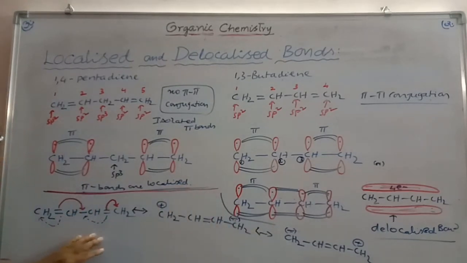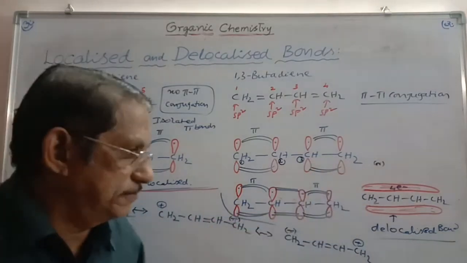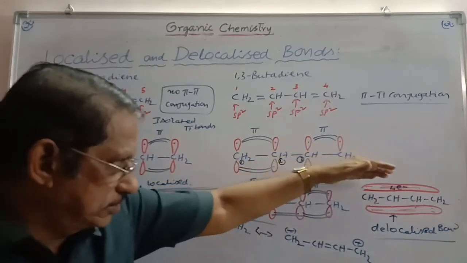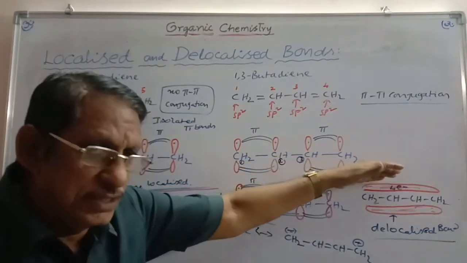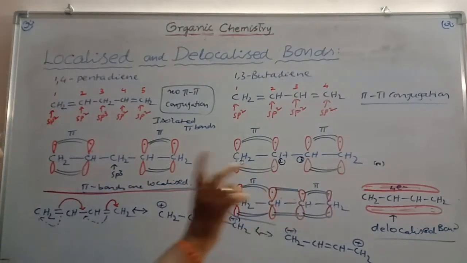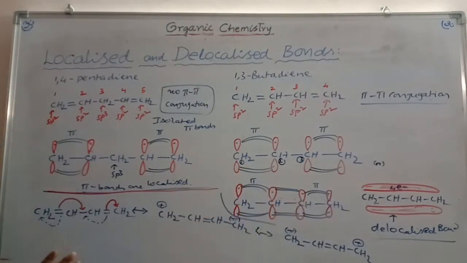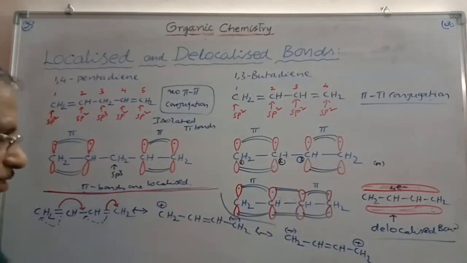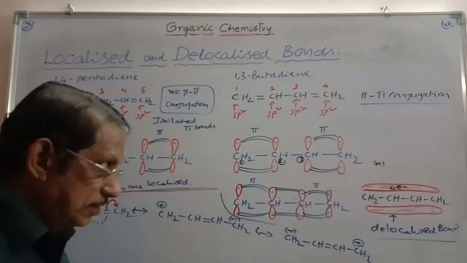So all this means, this is the implication. When delocalization is taking place, the delocalized condition is better represented by resonance structures in this manner, where the second and third carbons are also shown to have a pi bond. This is the resonance structure condition in the case of 1,3-butadiene.